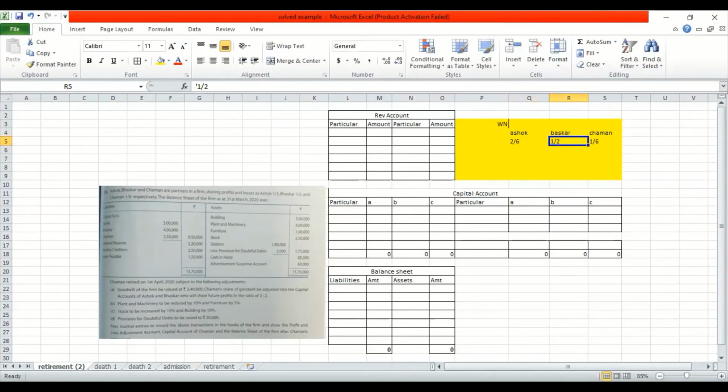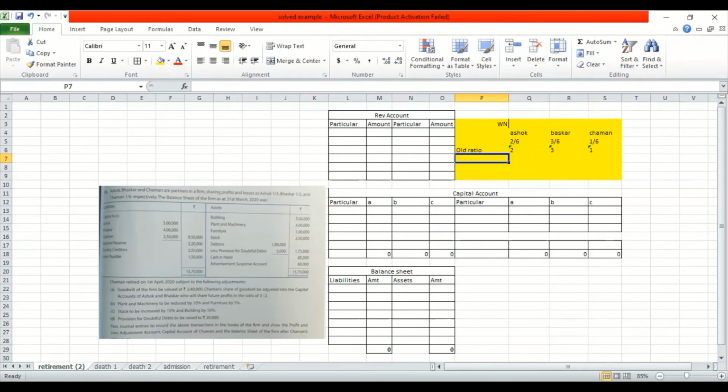What will this become? This will become 3 by 6, because it was 1 by 2, right? And this becomes as it is. So your actual old ratio is 2 is to 3 is to 1. Now why did I find this? Because they have also given us a gaining ratio here. We will discuss that in a while.